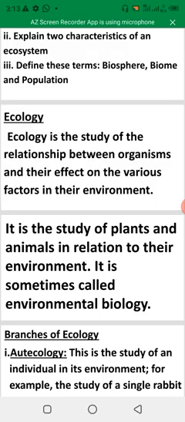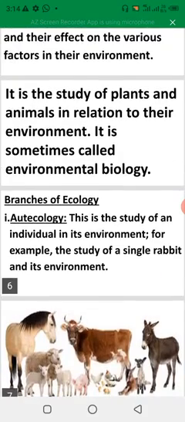That is, the interactions between plants and animals in relation to their environment, how plants interact with animals. The animals will give them carbon dioxide, while the plant will give them what? Oxygen. So that interaction is called what? Ecology.